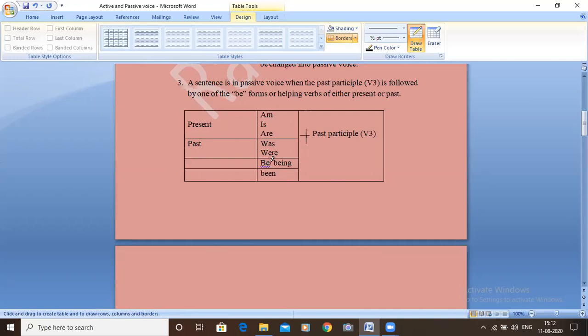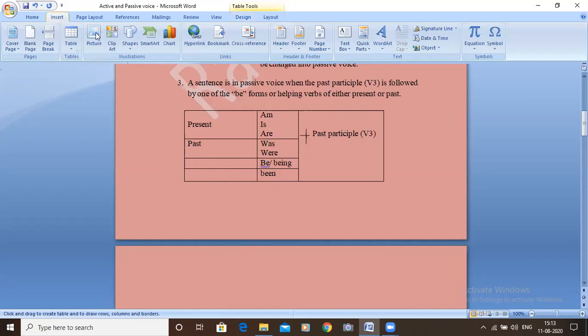So whatever the B form, present tense or past tense, it is followed by the past participle, that is the third form of the verb.